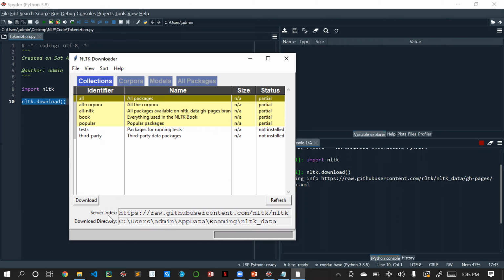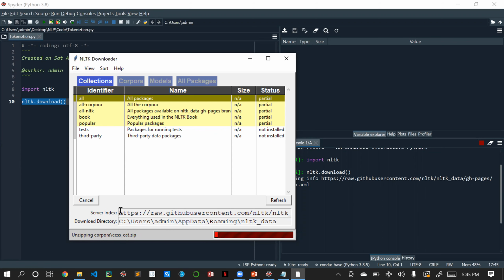Here there will be two paths, which are the server index and the local directory. The server index is the home repository of the NLTK library, and the directory is our local data where our NLTK files are imported. Be sure you are in all packages and click on download. Once you click on download, it will take a few seconds and it will be downloaded. After it is downloaded, our part for NLTK is completed. So we imported NLTK and we downloaded NLTK.